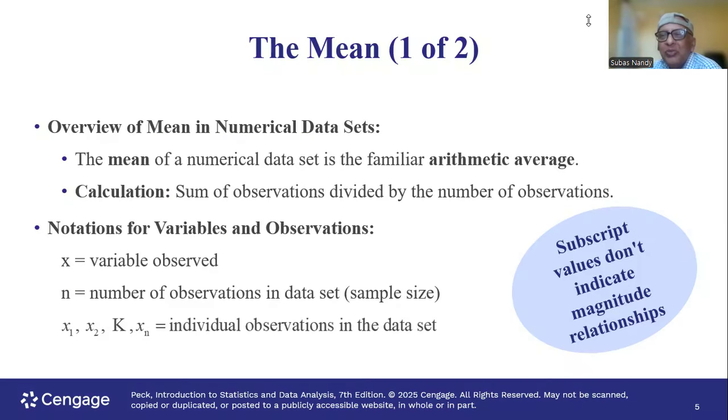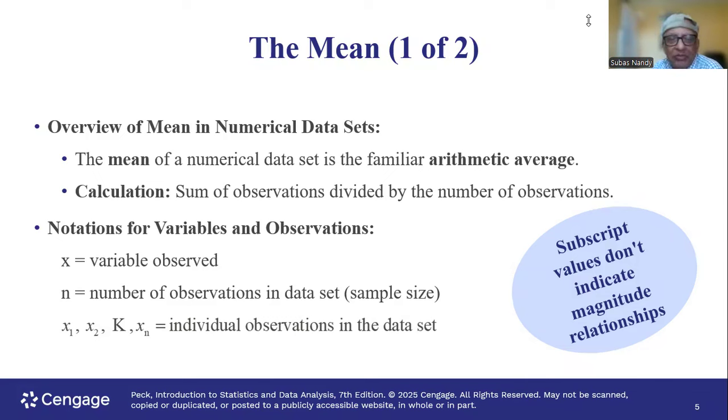Overview of mean in numerical data sets such as ages of students. The mean of that data set is the familiar arithmetic average. What is arithmetic average? You all know. You add the numbers, divide by the sample size, you get the mean. That is the average. Calculation is sum of the observations divided by number of observations.